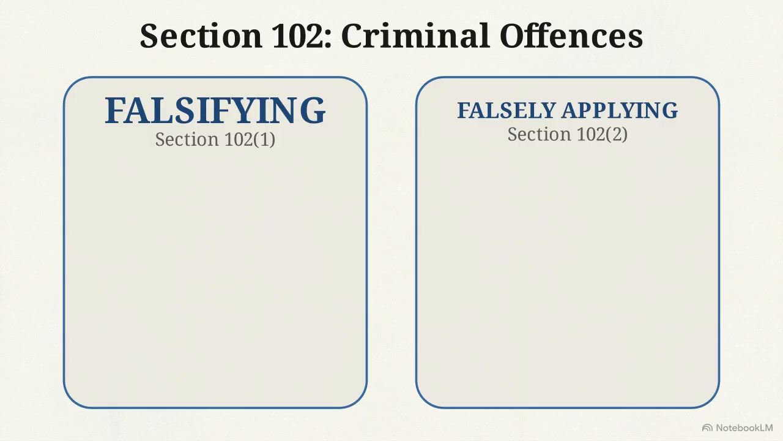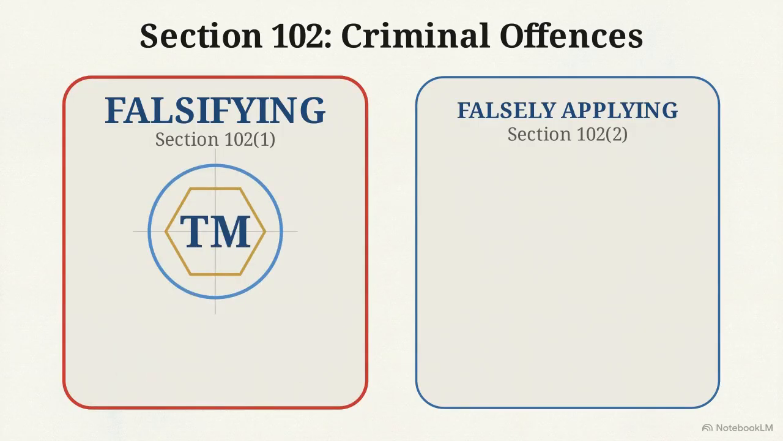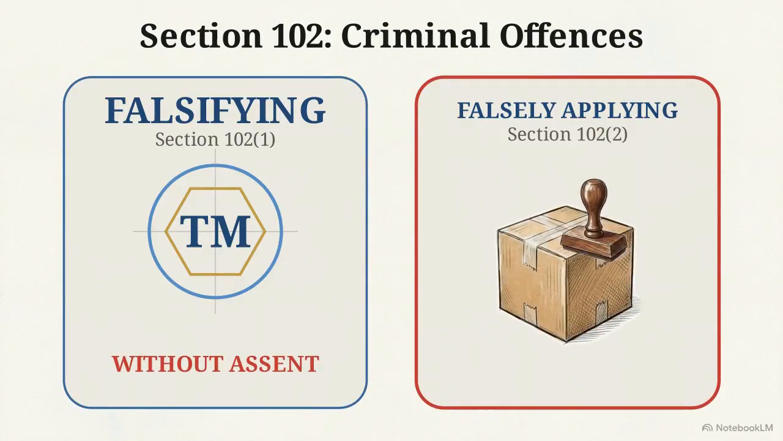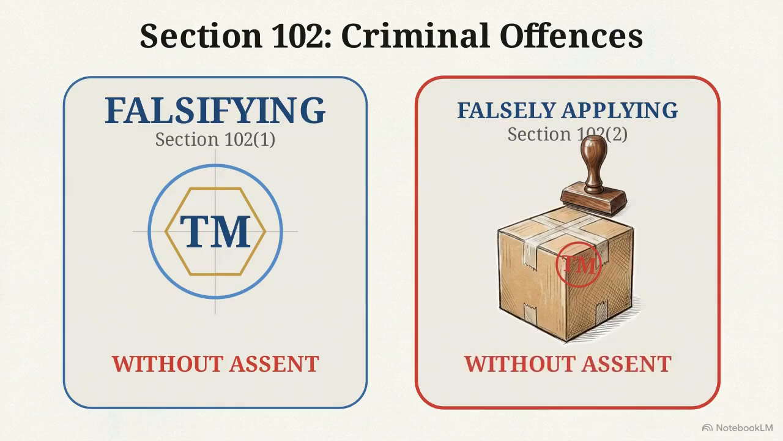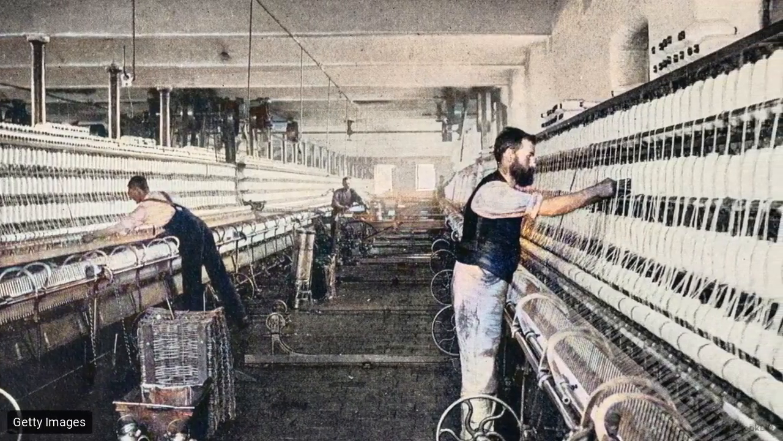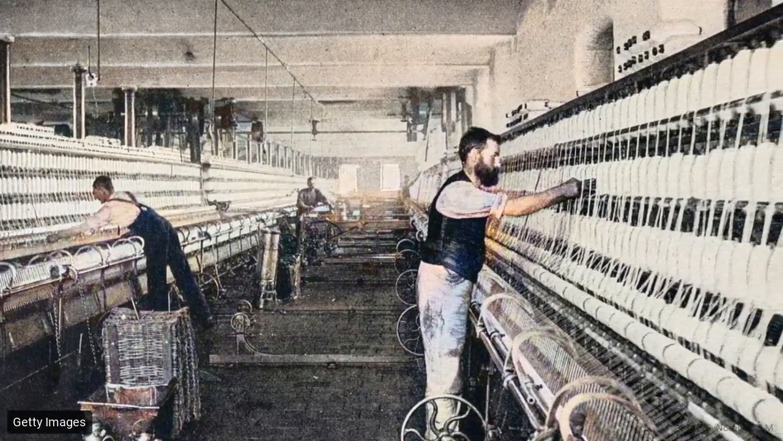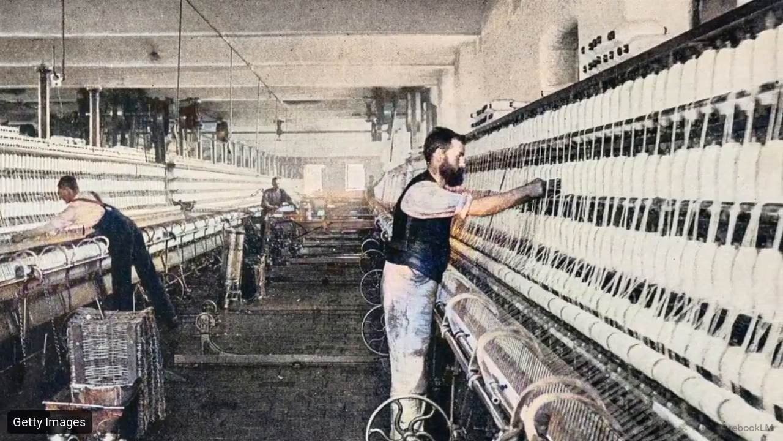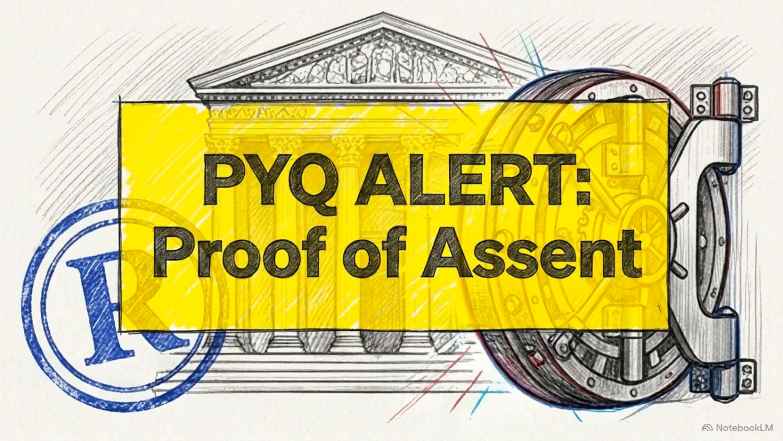Turning to criminal liability, Section 102 establishes the 2 core offenses. Falsifying a mark involves creating a deceptively similar mark without assent. Falsely applying involves using a mark on goods, services, or packaging without the owner's permission. Practically, a printer who produces fake labels is falsifying the mark. The manufacturer who attaches those labels to non-genuine products is falsely applying it. In these prosecutions, the burden of proof regarding the proprietor's assent rests entirely on the accused.